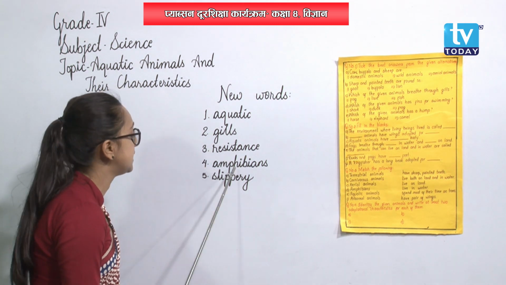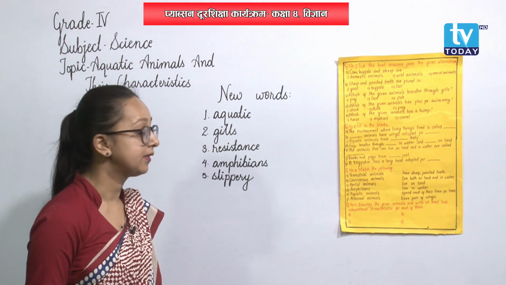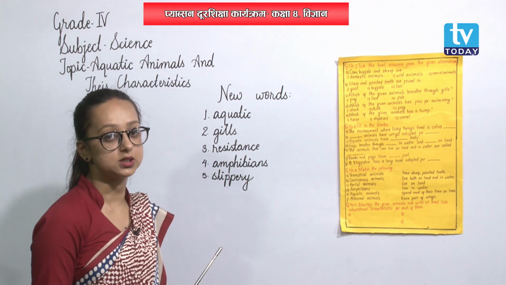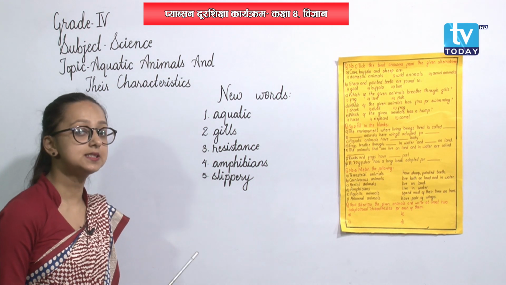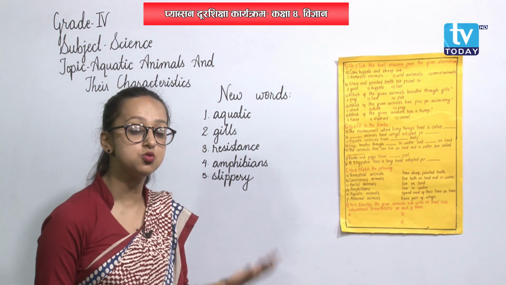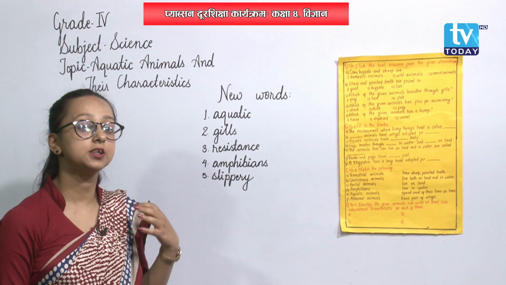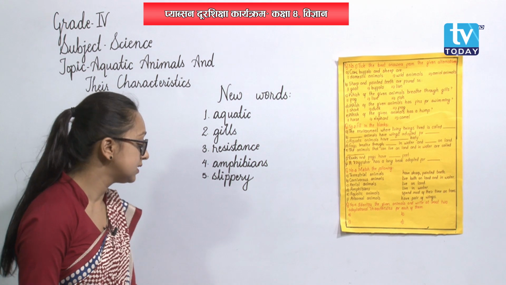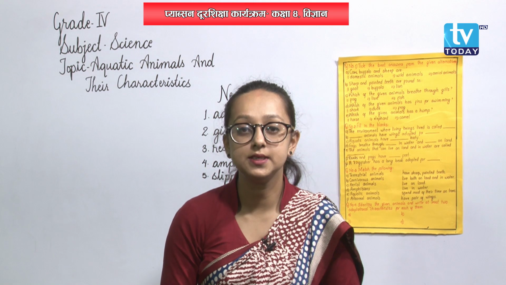Then next, number 4, the word is amphibians. The animals or plants that are found on land as well as in water are amphibians. And slippery. Slippery means difficult to hold something because of being too smooth. It's very difficult to catch something because of being too smooth. That is slippery, okay?